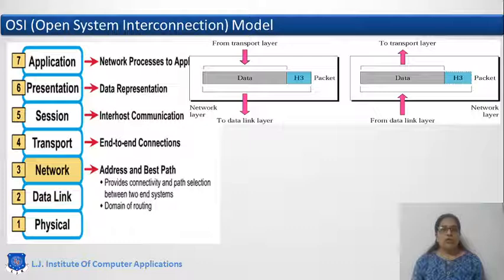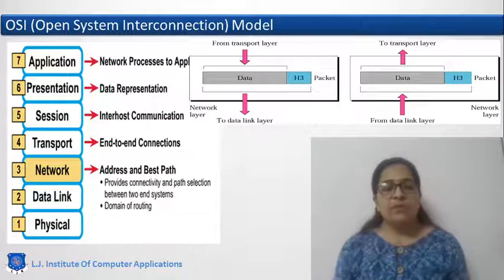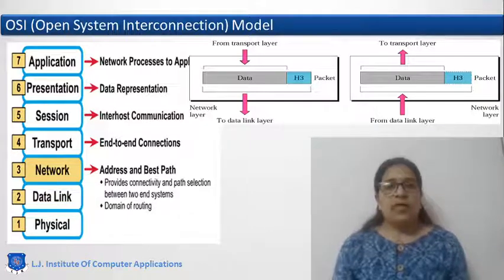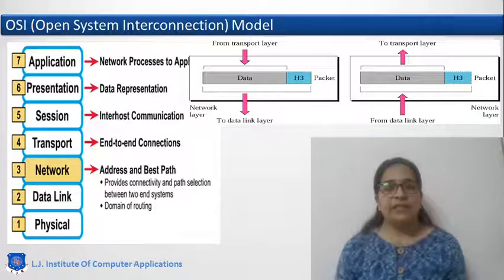Now we will look at the network layer. The main responsibility of the network layer is routing and forwarding. Transport layer will provide the communication service. It will transmit that data segment to the network layer. Now what will the network layer do? It will identify the path from source to destination. That is, host to host communication will be carried out by the network layer. Of course, it will be using the network address, that is the IP address, from source to destination.